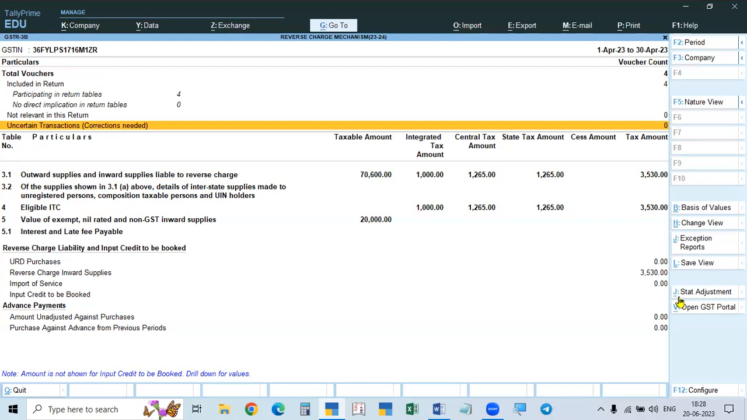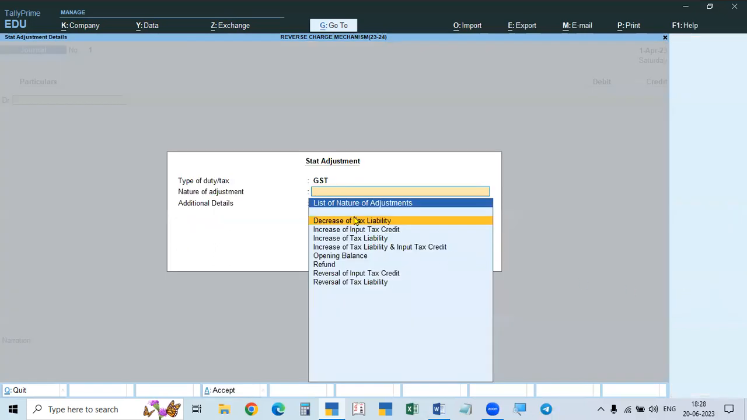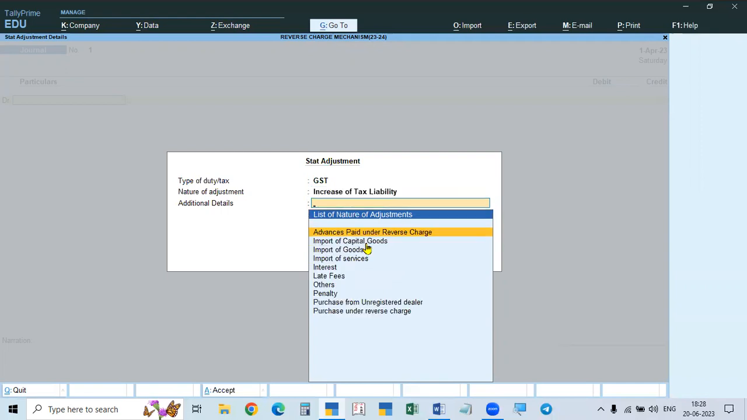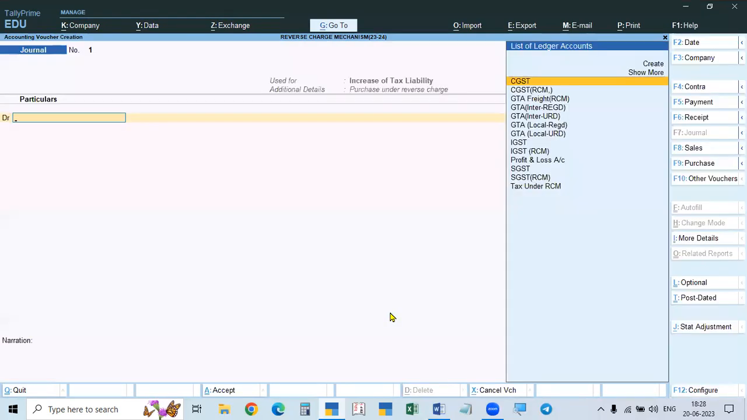On the right side, you see Alt J, stat adjustment. Stat means statutory. You click that, and then you see stat adjustment. Type of duty is GST, and the nature of adjustment, what you are doing? You are increasing liability, so increase of tax liability. Why are you increasing? Because you are purchasing under reverse charge. So take that. Journal opens automatically, showing used for increase of tax liability. Additional details: purchase from this one.